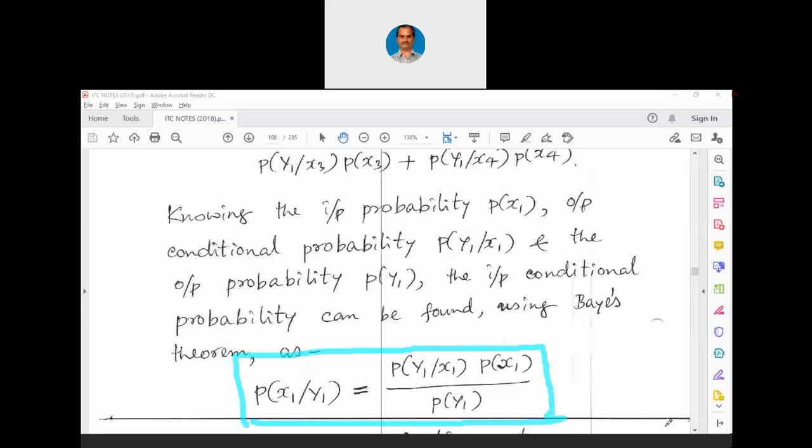You are the destination. Amazon is the source or Swiggy is the source. Now, you can always predict the receipt of the item which you have ordered to some extent by using Bayes theorem.